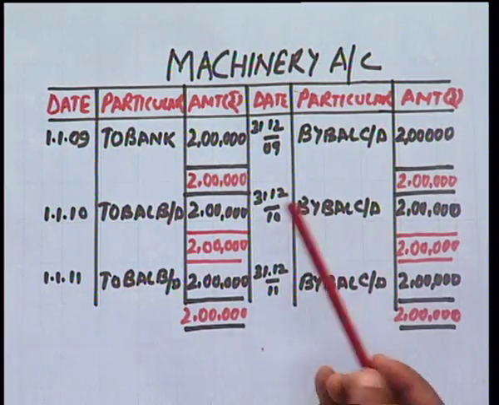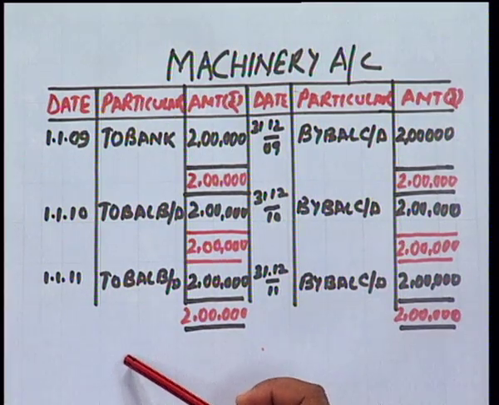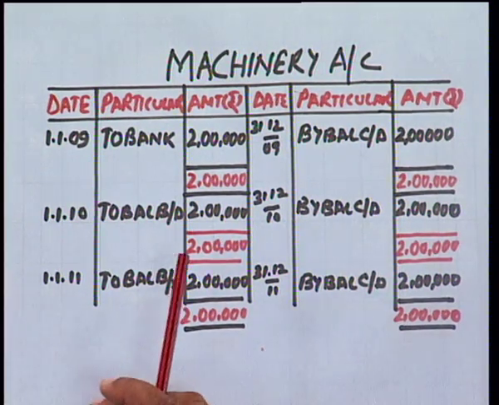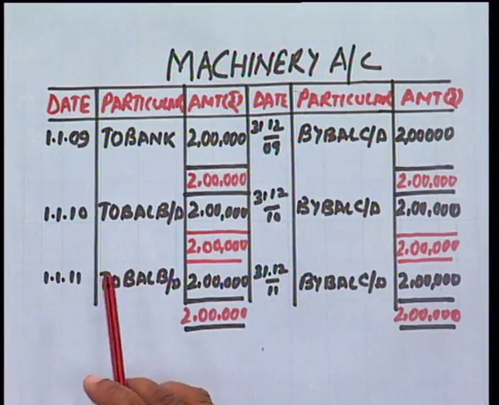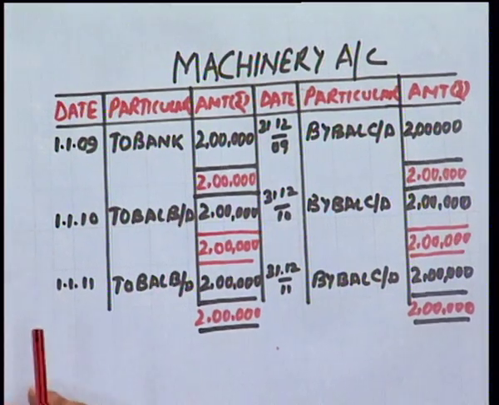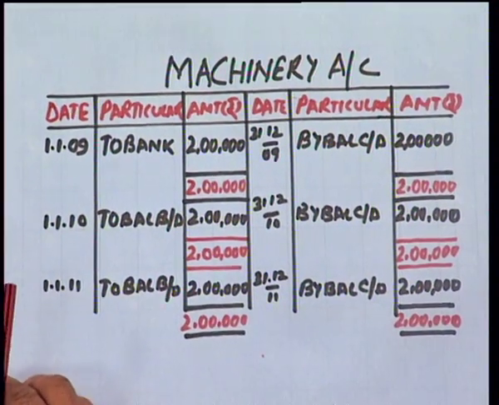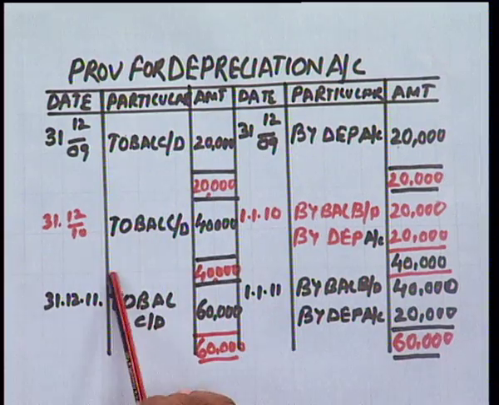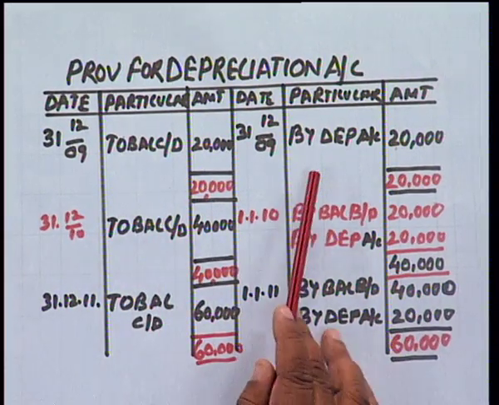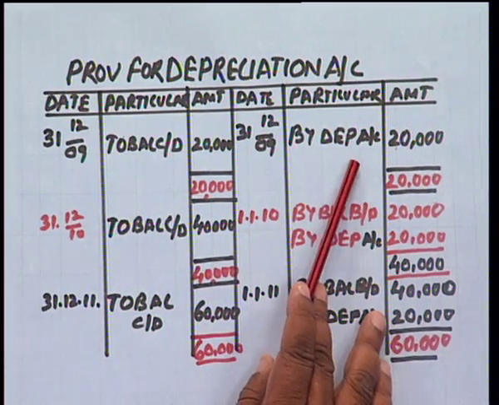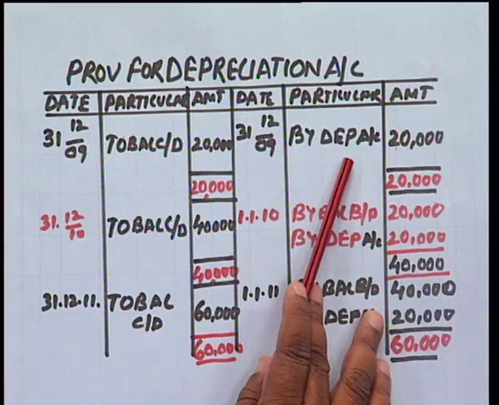So where will the depreciation be recorded now? Depreciation will be recorded in a separate account, and that is provision for depreciation account. So let us prepare the provision for depreciation account. Here in the provision for depreciation account, when we are charging the depreciation, we are posting it in the credit side of provision for depreciation.